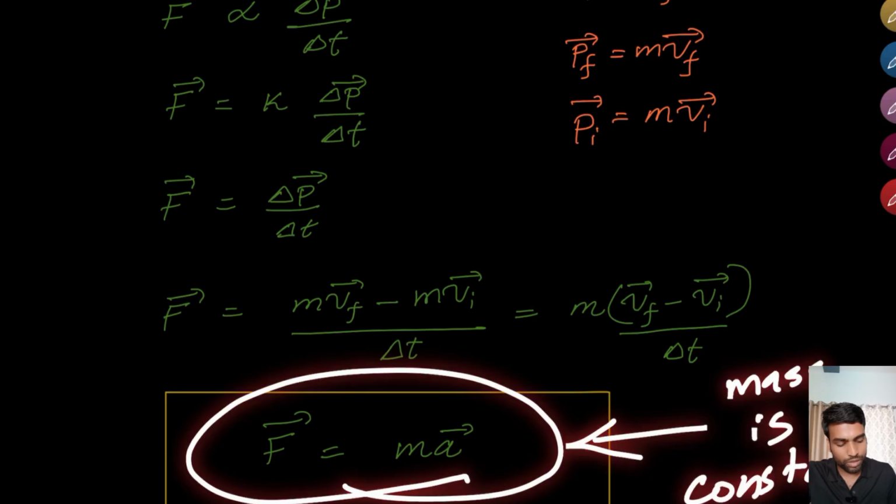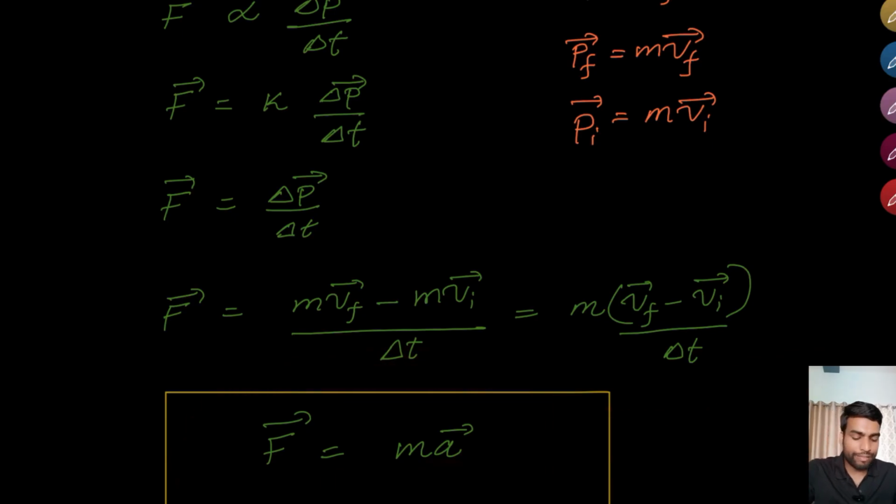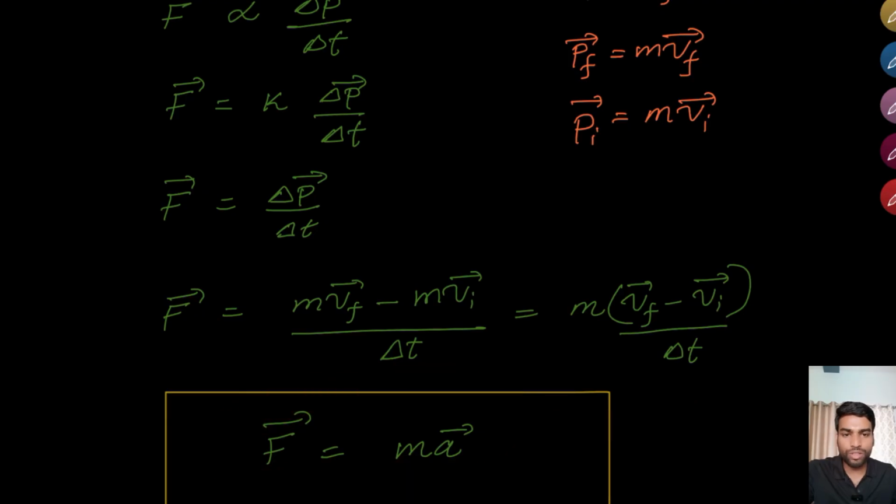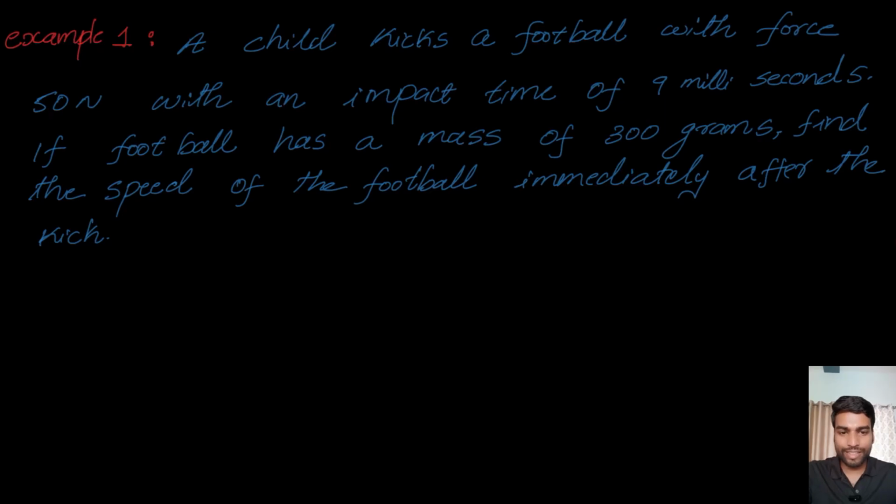When mass is constant, for example, if somebody is applying a certain force on a box, the box will move with a certain acceleration, and we can find that using this formula. However, you cannot apply this formula for rockets where the mass is constantly changing, correct? Right. To understand Newton's second law better, let's do an example.